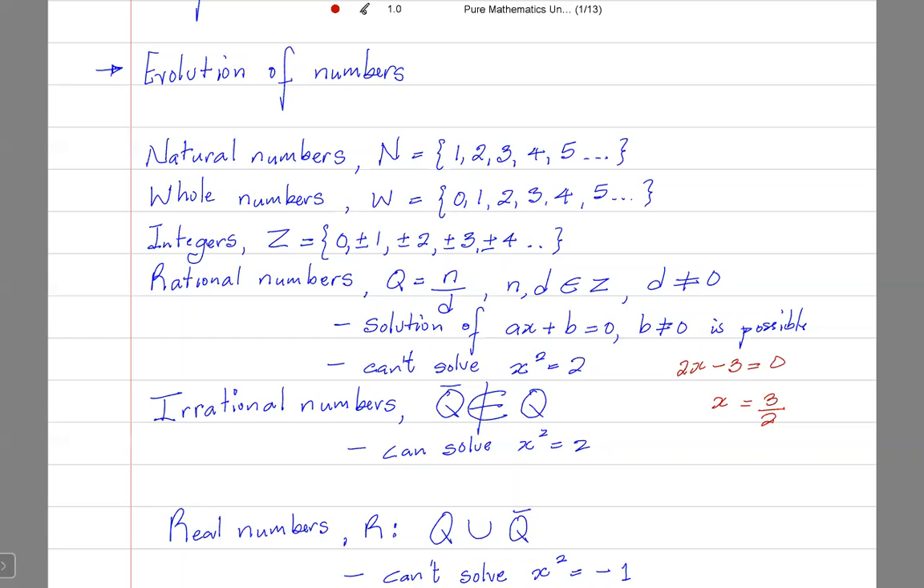Now, with rational numbers, however, you can't solve everything. If we had stopped at rational numbers, you would not have been able to solve the equation x squared is equal to 2. Can anybody tell me why? Let me say again, if we had stopped at integers, we would not have a solution to this equation. Can anybody tell me why?